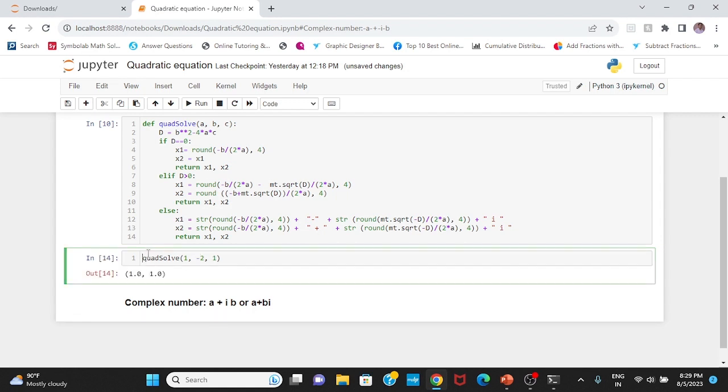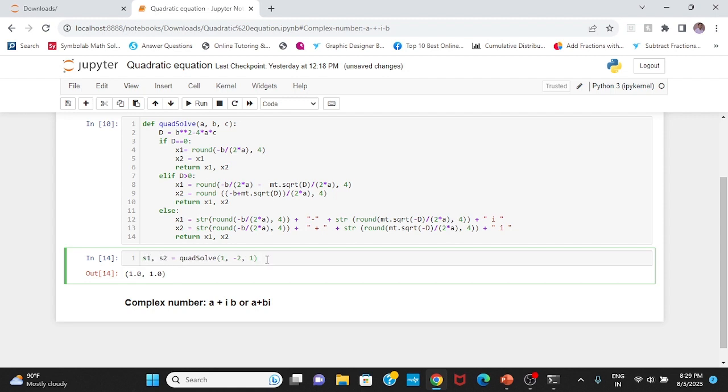Even I can print the solutions here. I can take the solutions equals x1, x2. Now I am saving the solution in other variables, s1 and s2, the solutions.